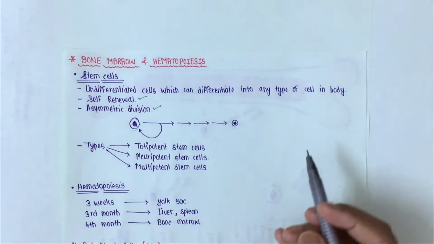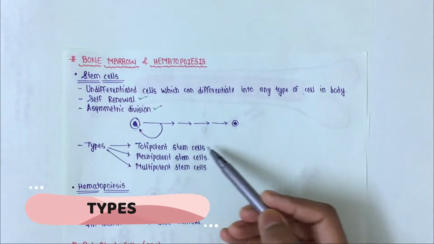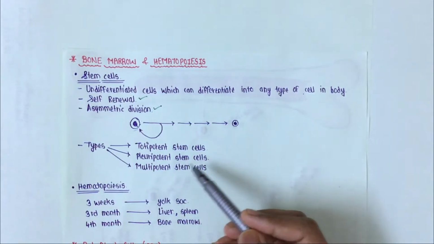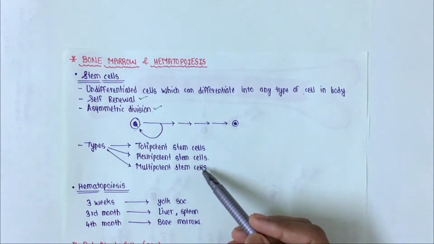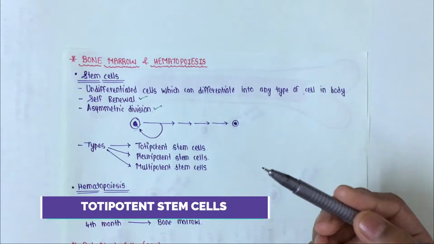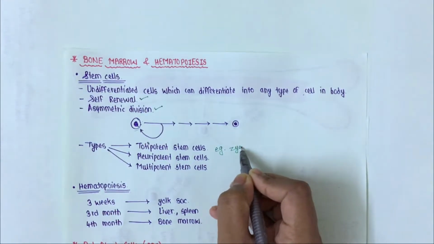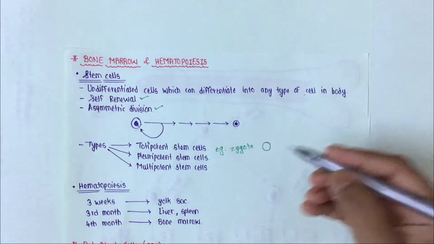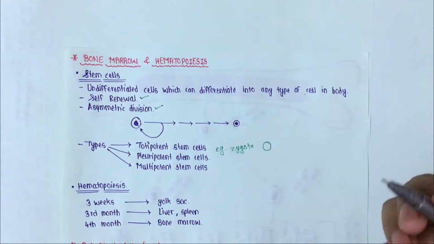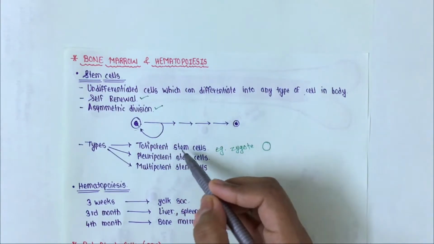Now stem cells have different types: totipotent stem cells, pluripotent stem cells and multipotent stem cells. What are totipotent? Now we will understand this by taking an example. For example, zygote. Zygote is a cell which will give rise to the whole organism. So zygote will be called the totipotent stem cell.